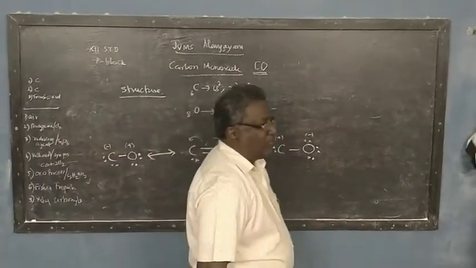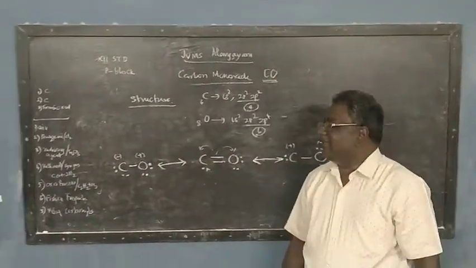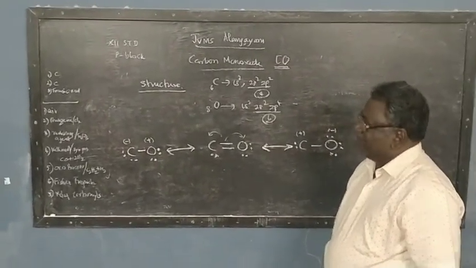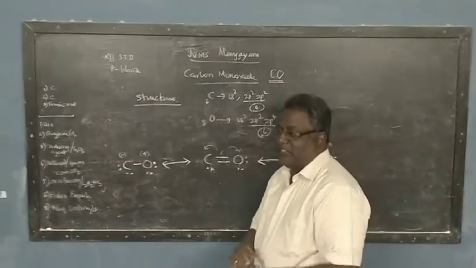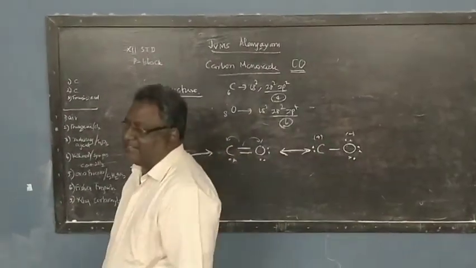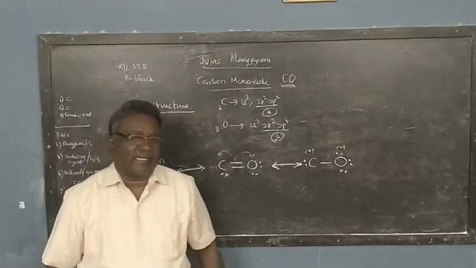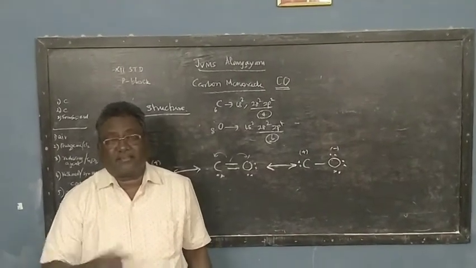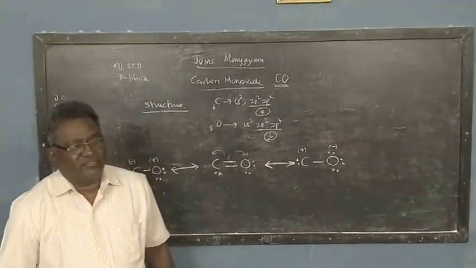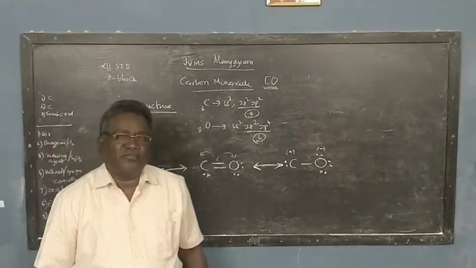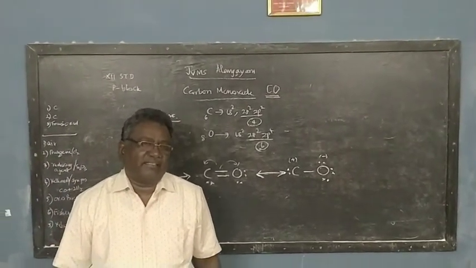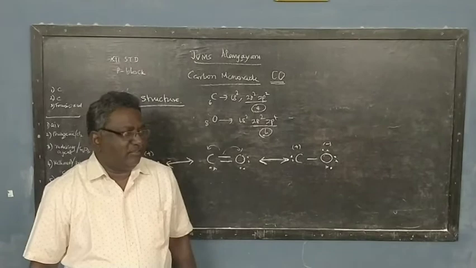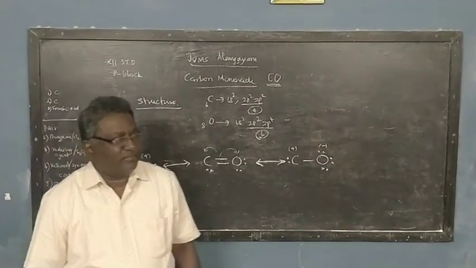So carbon monoxide is a very important gas. It is used in the reduction of metal oxides to metal, so it is used in metal extraction. It is used in the synthesis of alkenes. It is used to prepare producer gas and water gas. Water gas is a mixture of carbon monoxide and hydrogen. Producer gas is a mixture of carbon monoxide and nitrogen. These two gases are used in industry as a fuel. Carbon monoxide is also used as a ligand in making carbonyl compounds and coordination compounds. So these are the uses of carbon monoxide.